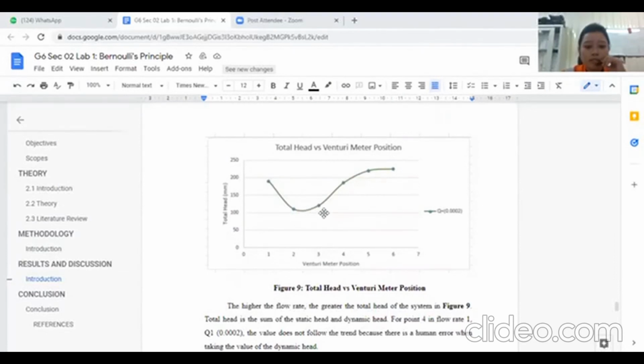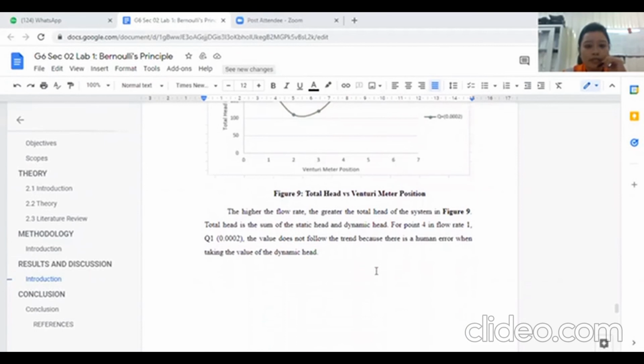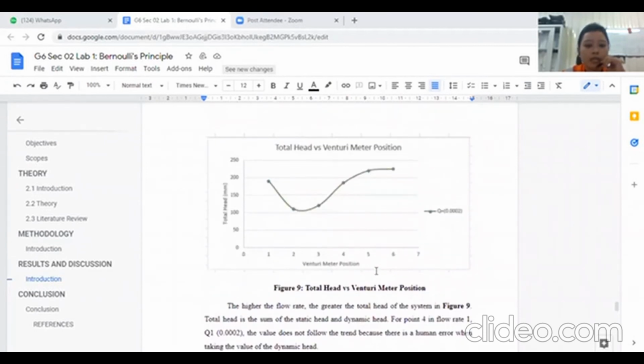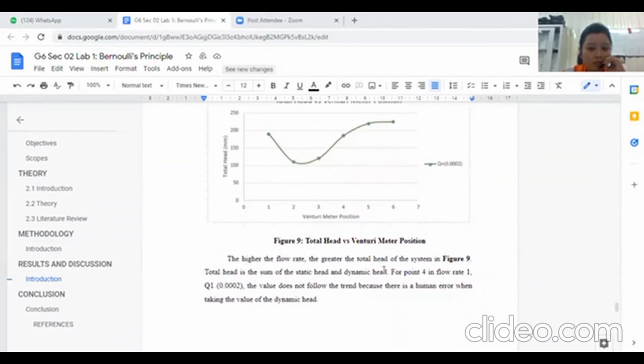Based on the discussions in figure 9, the total head versus venturimeter positions, as we can see from this graph, the higher the flow rate, the greater the total head of the system. The total head is the sum of the static head and dynamic head. As we can see from point 4 in flow rate 1, the Q1 stated here is 0.0002, in which the value does not follow the trend because there is a human error when taking the value of the dynamic head.